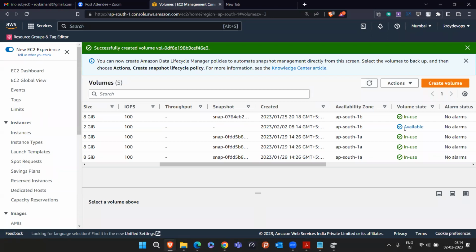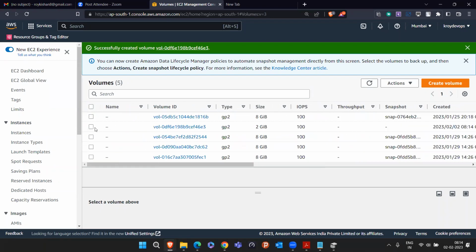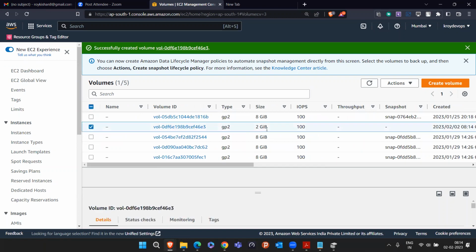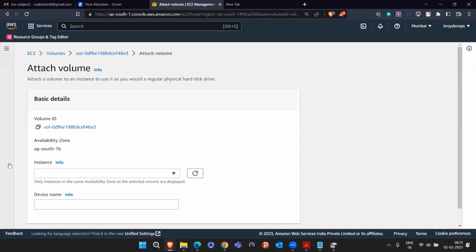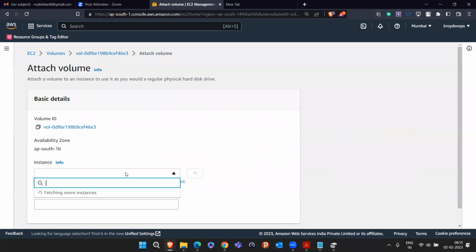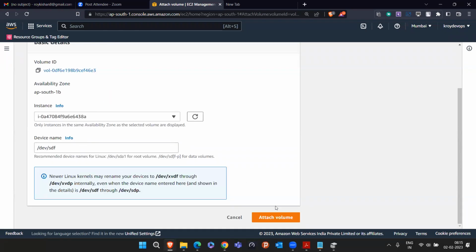Now it has become available, which means we can use it. We simply click on this 2 GB pen drive and click on action. I want to attach this pen drive to one machine. Which machine? My availability zone is 1B, so when selecting the instance, I will see only instances running in 1B. I have only one machine running in 1B. That's why there is no option of other instances, because you can only connect within 1B. I selected it and just click on attach.